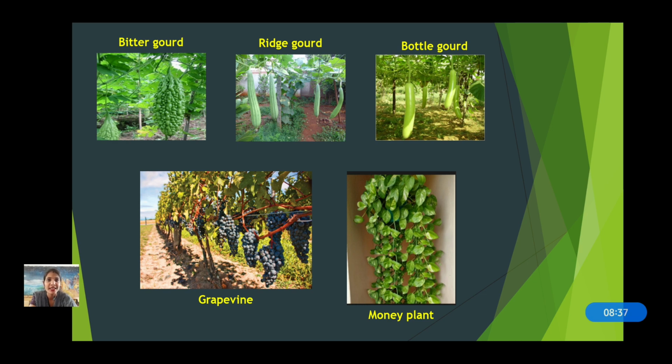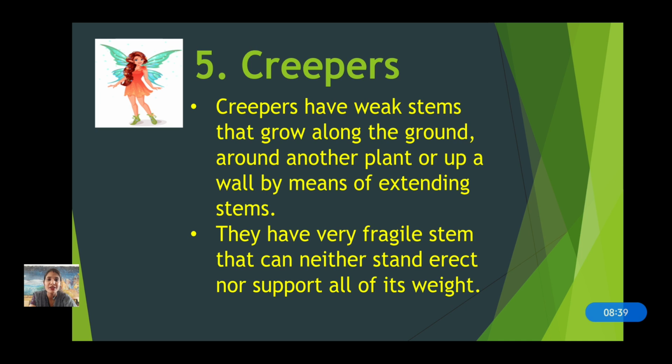Okay, next, now creepers. Now what are creepers? Creepers have weak stem that grows along the ground around another plant or up a wall by means of extending stems. Now creepers are also very soft. They are not so strong. So they grow along the ground. They need support of something.